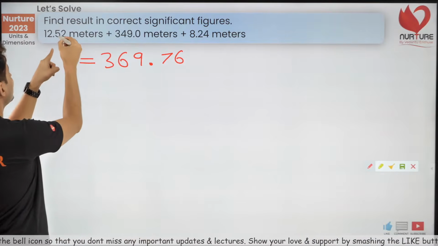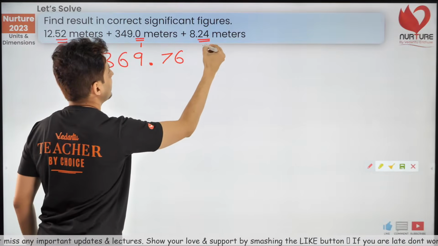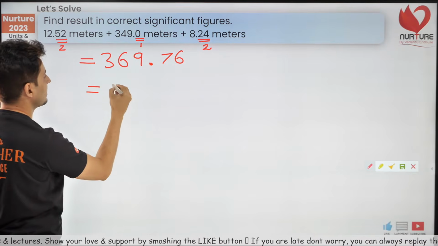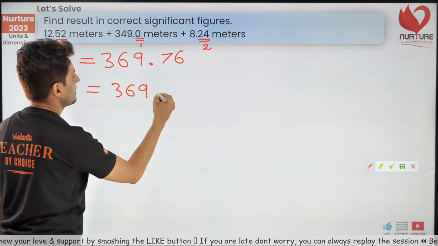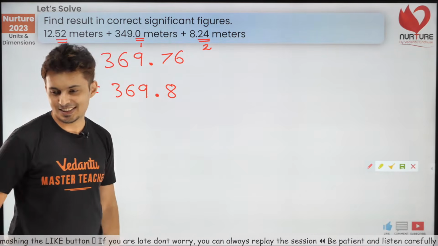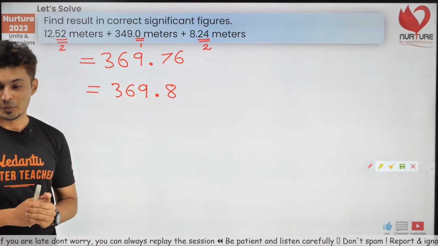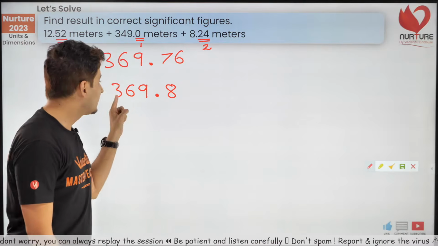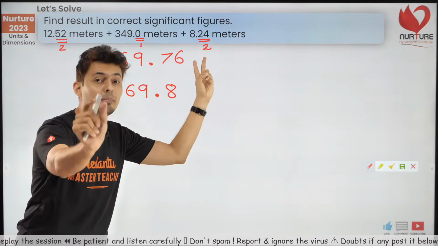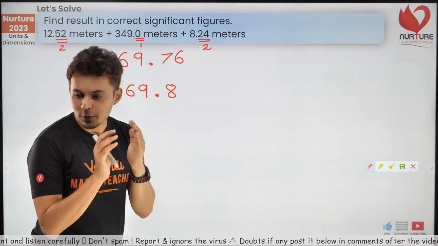Be careful. Here there are 2 decimal digits, here there is 1 decimal digit, here there are 2 decimal digits, so you have to round it off to 1 decimal digit, and that's why the answer will be 369.8. Yes, that's the correct answer. No, don't round it off to 370. No, it's not 369. 1 decimal digit here, 2 over here, 2 over here. The least number of decimal digits. Keep that in mind. I hope this is clear.